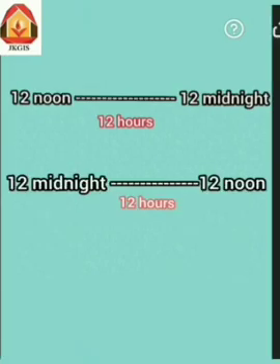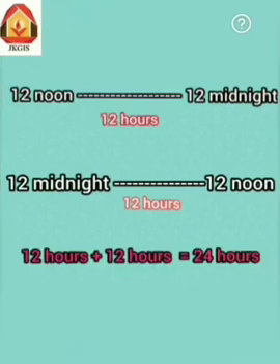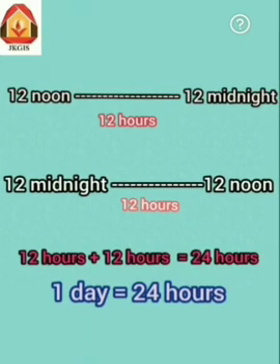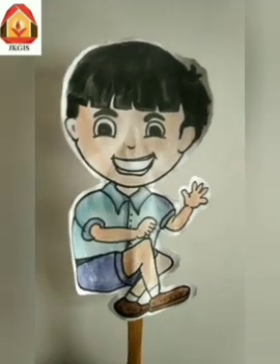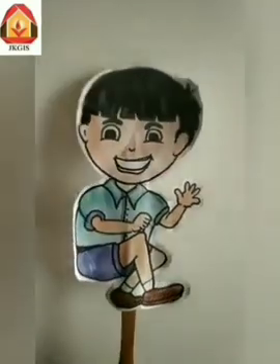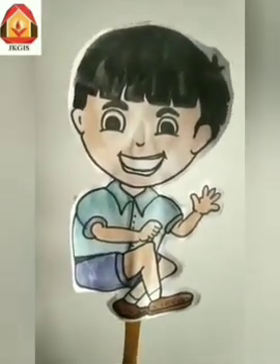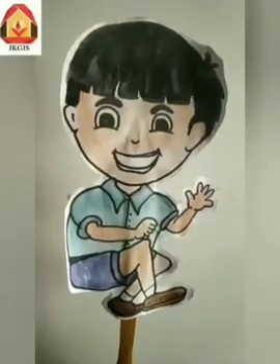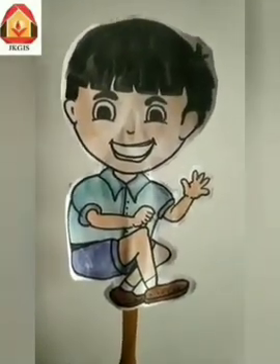There are 12 hours between 12 noon and 12 midnight, and 12 hours between 12 midnight and 12 noon. So, this shows that a day has 12 plus 12 is equal to 24 hours. So, a day has 24 hours. I hope, friends, you have understood when we write time in AM and when we write time in PM.